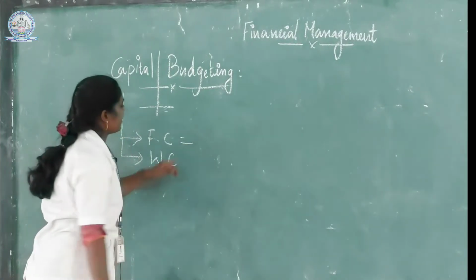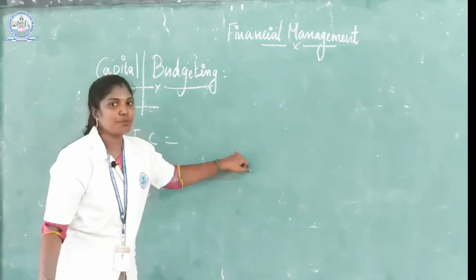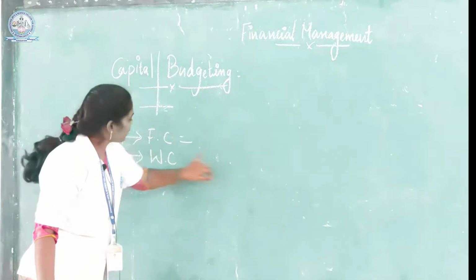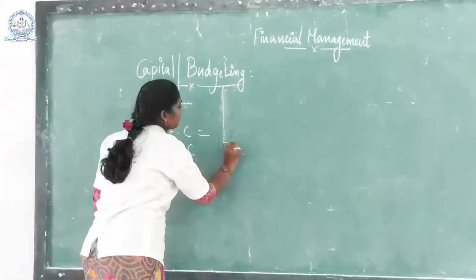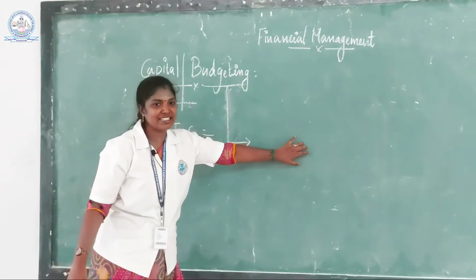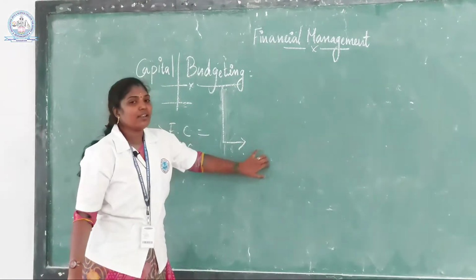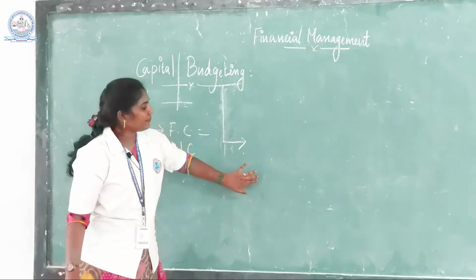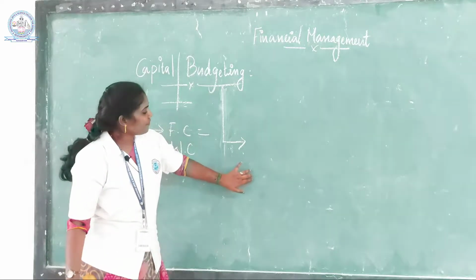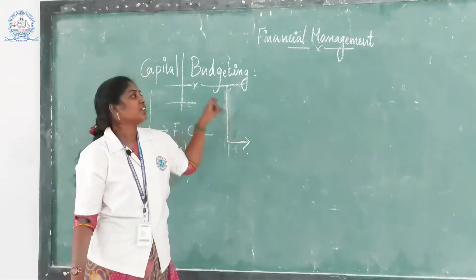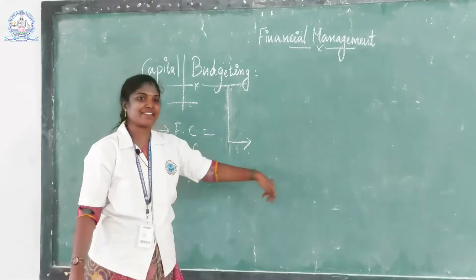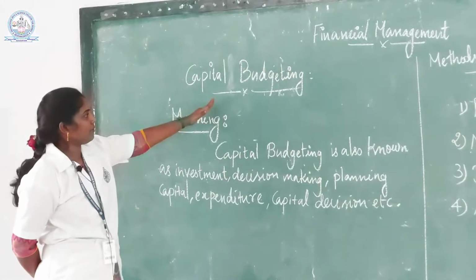Fixed capital means, for example, plant, machinery, equipment, etc. Working capital means day-to-day expenses. Next is budgeting. Budgeting means allocation of funds to different kinds of business activities, for example, purchase of raw materials and equipment, and different kinds of investment, short-term and long-term, like shares, debentures and dividends, etc.